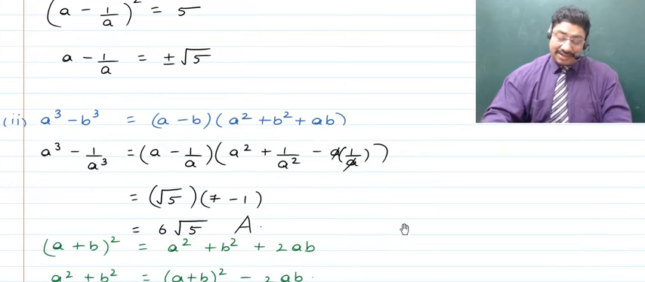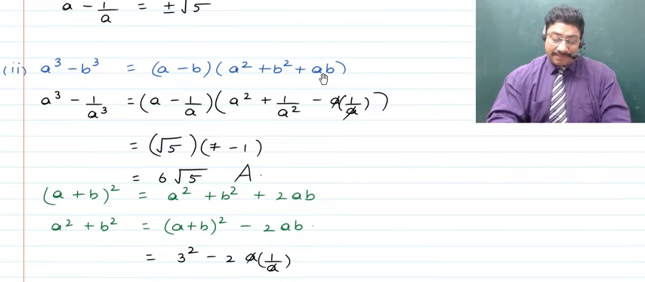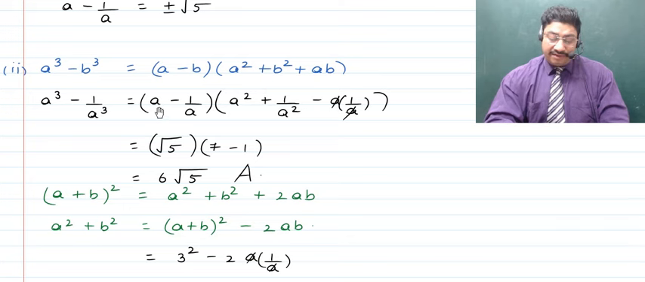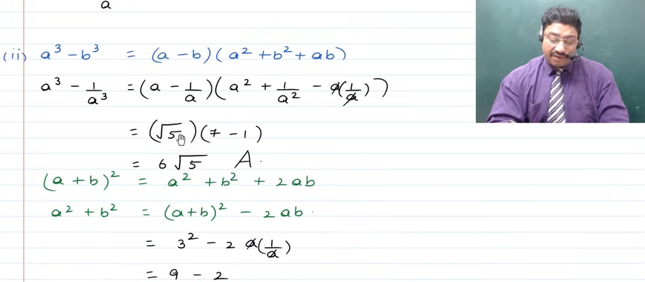So this is how you can remember this by this mnemonic. After that, we apply this formula, that is a cube minus b cube becomes equal to a minus b times of a square plus b square plus ab. Now here, the value of a minus 1 upon a we've already found out to be root 5. So we keep root 5 here, and then it is to be multiplied to a square plus 1 upon a square minus 1, as b is 1 upon a, so a will get cancelled from the numerator and from the denominator.